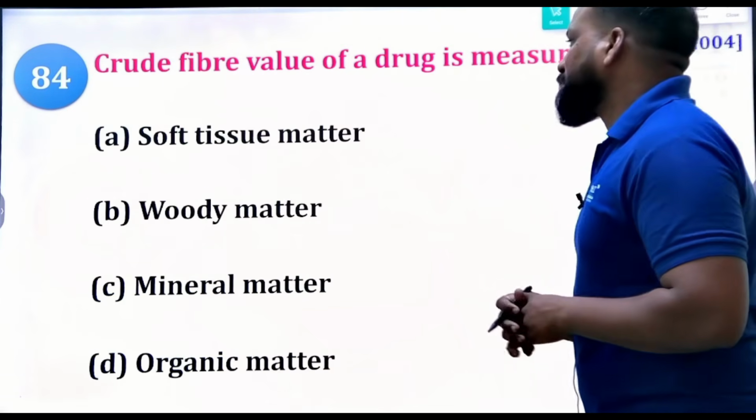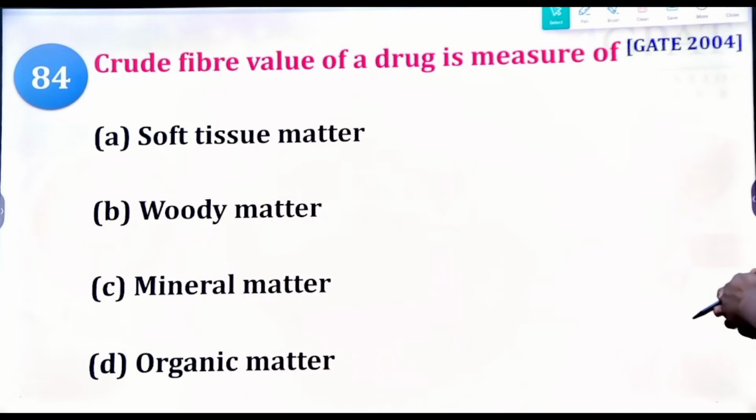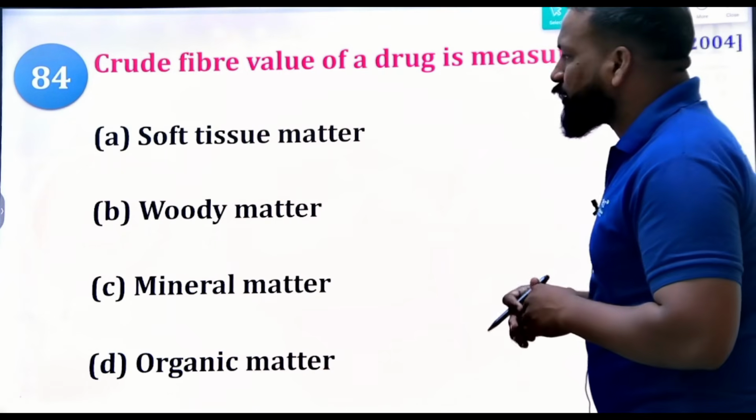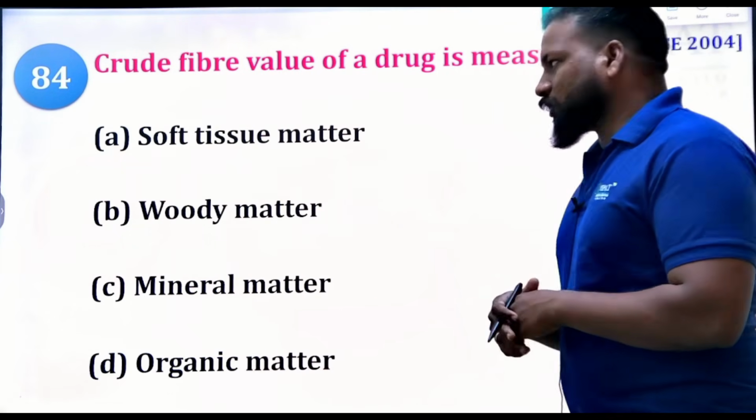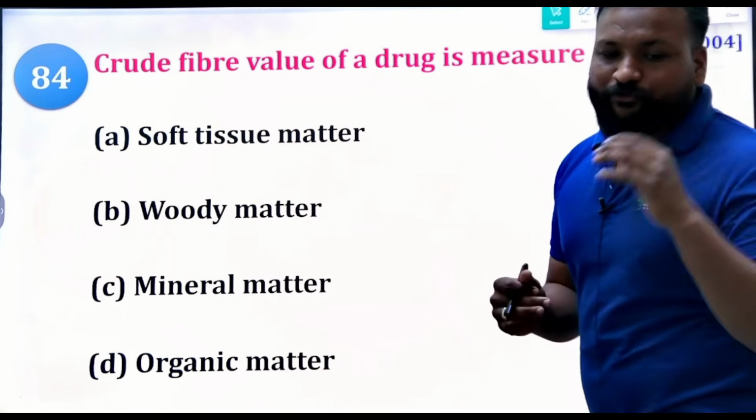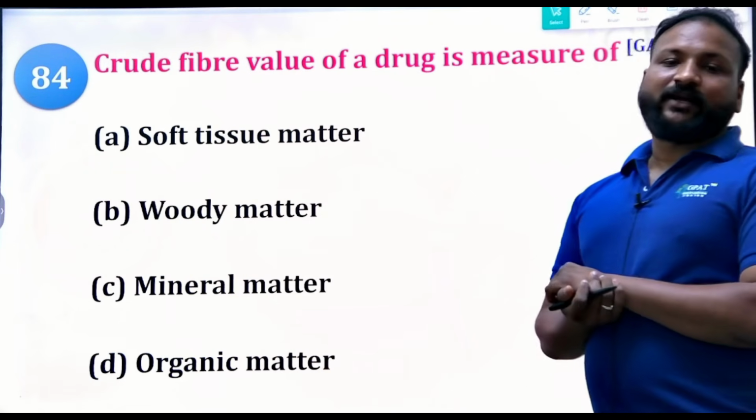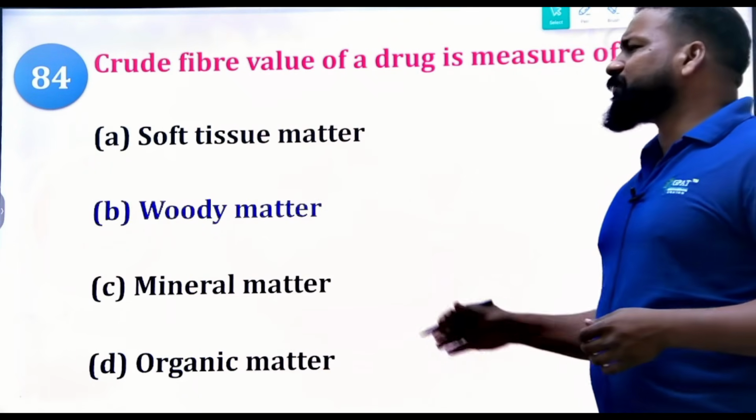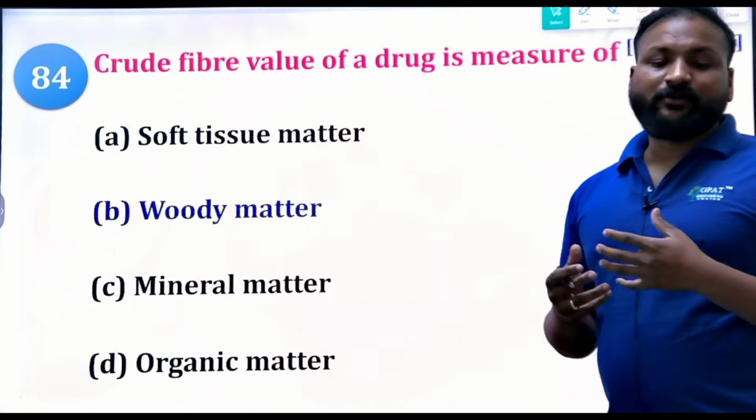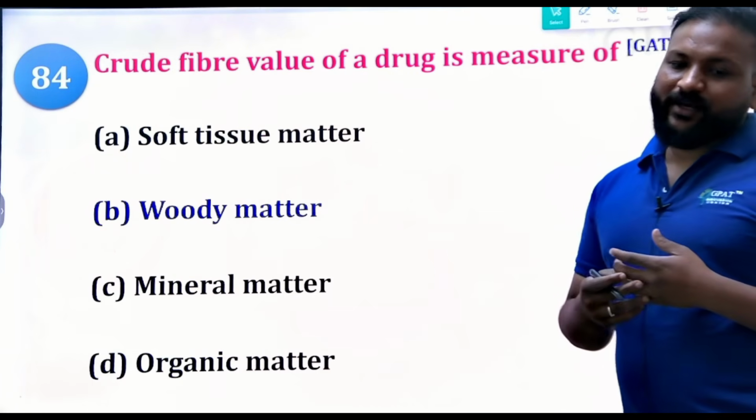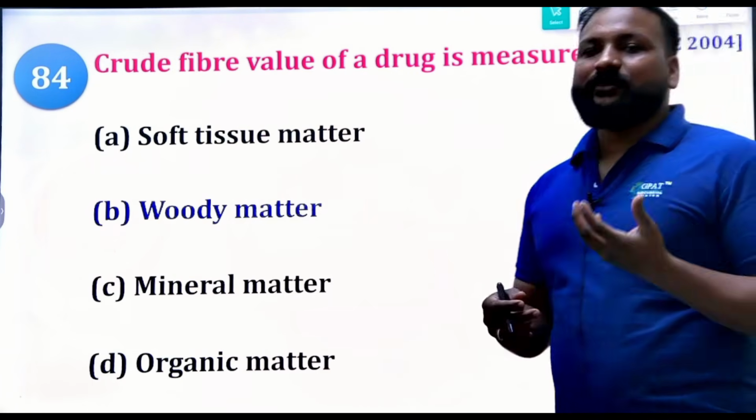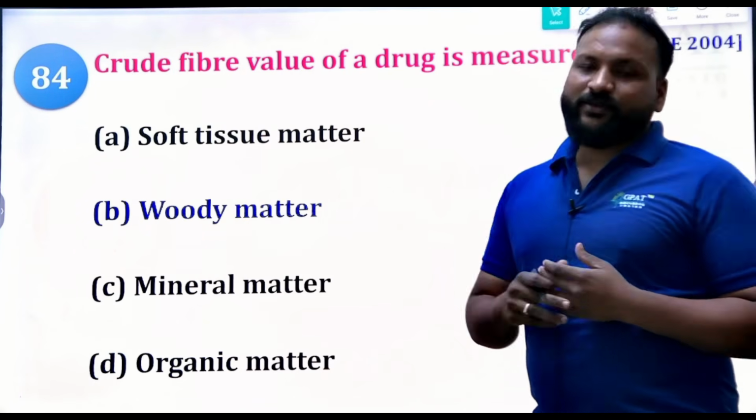Next, crude fiber value of a drug is a measure of soft tissue matter, woody matter, mineral matter, and organic matter. Clear? So crude fiber value, with that, what can you determine? Undoubtedly, it can be used to determine the woody fiber. Crude fiber, woody matter. Fibers in the wood are more fibrous in nature.